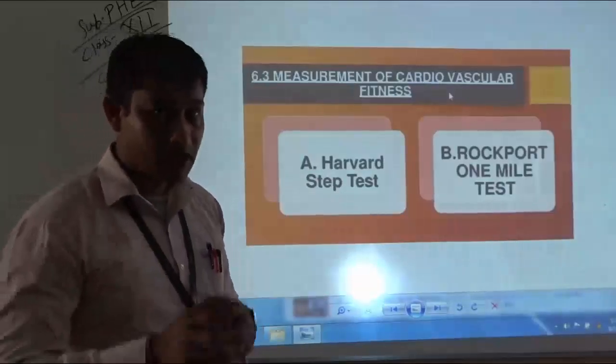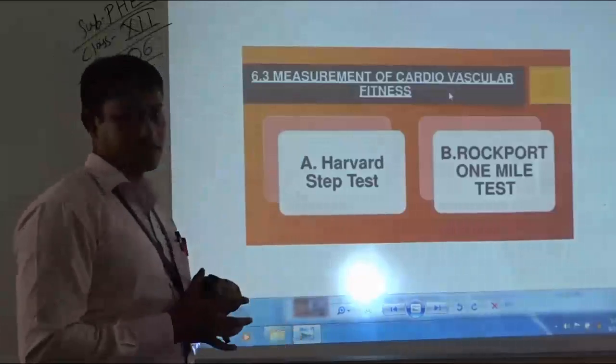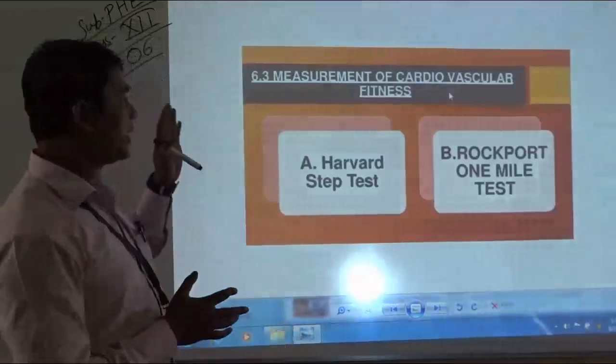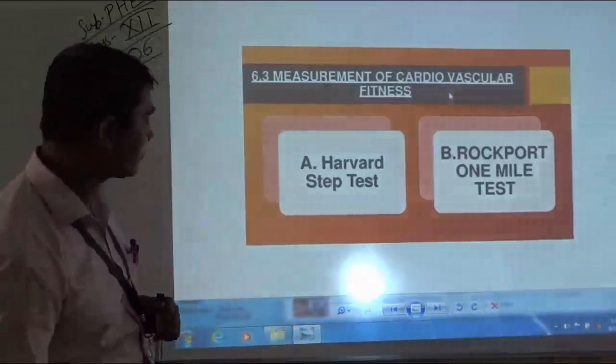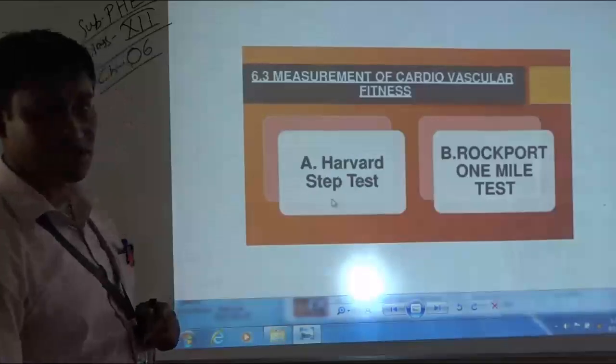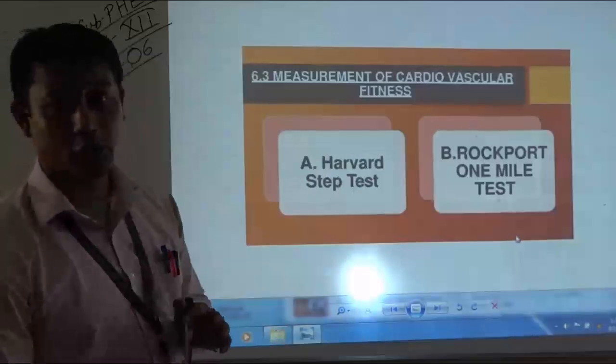getting tired. So there are two types of tests, students, to measure the cardiovascular fitness. The first one is the Harvard step test, the second one is the Rockport 1 mile test.